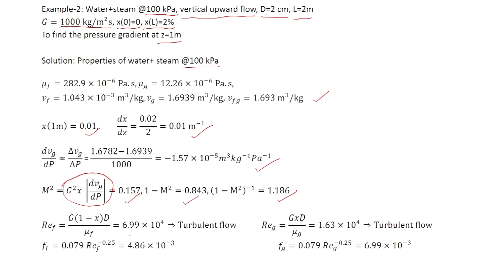Now, the Reynolds number for the liquid phase is 6.99 into 10 raised to 4. So, it is turbulent flow for the liquid phase, and for the gas phase the Reynolds number is 1.63 into 10 raised to 4. So, this is also turbulent. So, we use the friction factor correlation for turbulent flow. Here we use the Blasius relation, and we get friction factor Ff as 4.86 into 10 raised to minus 3, and Fg is equal to 6.99 into 10 raised to minus 3.